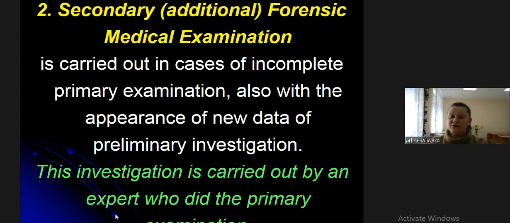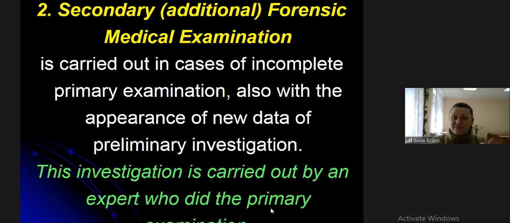This investigation is carried out by the primary expert and maybe another expert. As for the primary, if the primary expert is busy, this investigation is carried out by another expert. Why is this information main for the definition of secondary forensic medical examination?